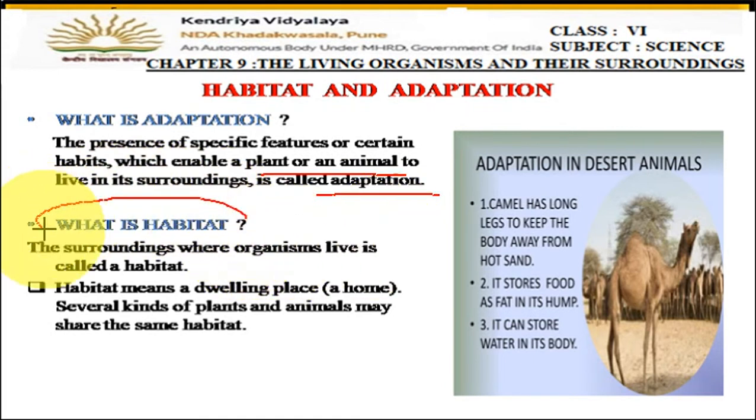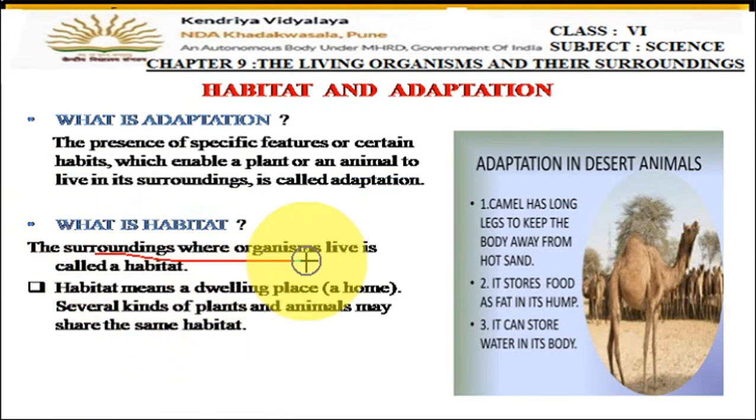Now next is, what is habitat? So habitat is the surroundings where the organisms live. The place, the surrounding area where the organism, whether plant or animal, lives is called a habitat. So habitat means a dwelling place. Dwelling means where we live. So a home, simply a home. A place where the animal or the plant lives is called habitat.